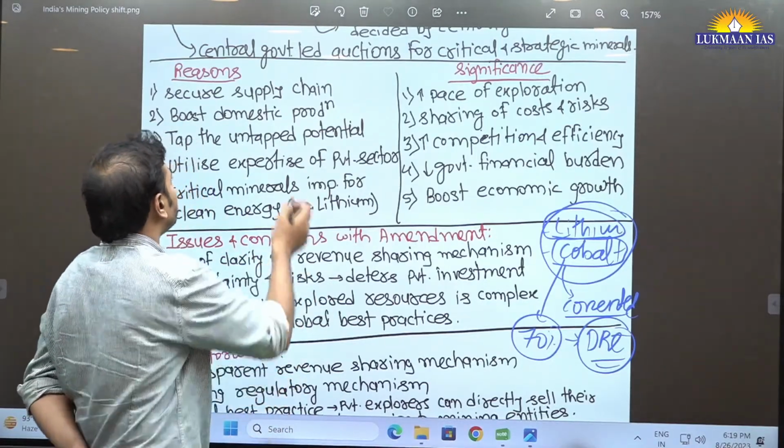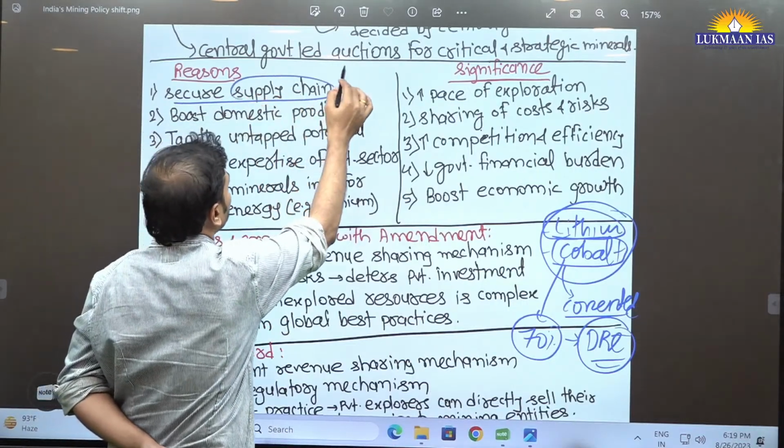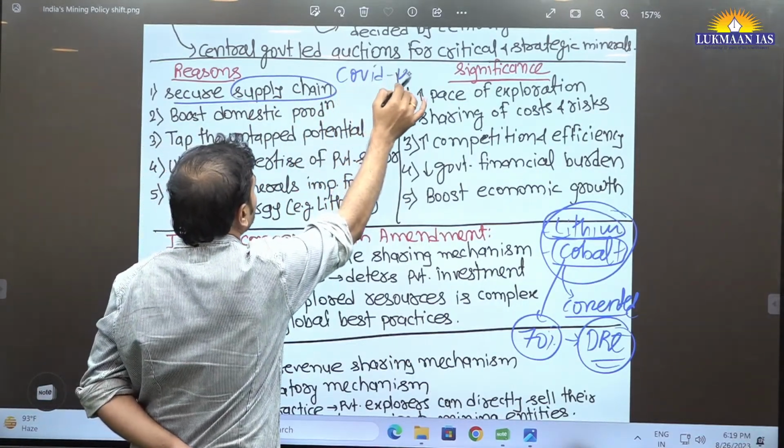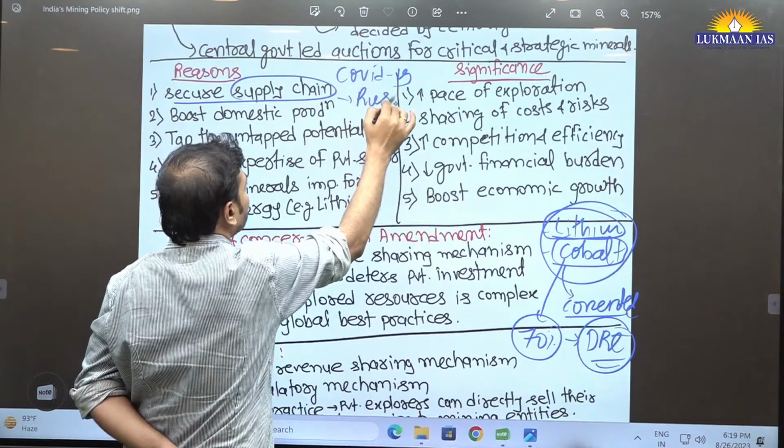First, there was disruption in the supply chain because of the COVID-19 pandemic. Then now the Russia-Ukraine war is going on.